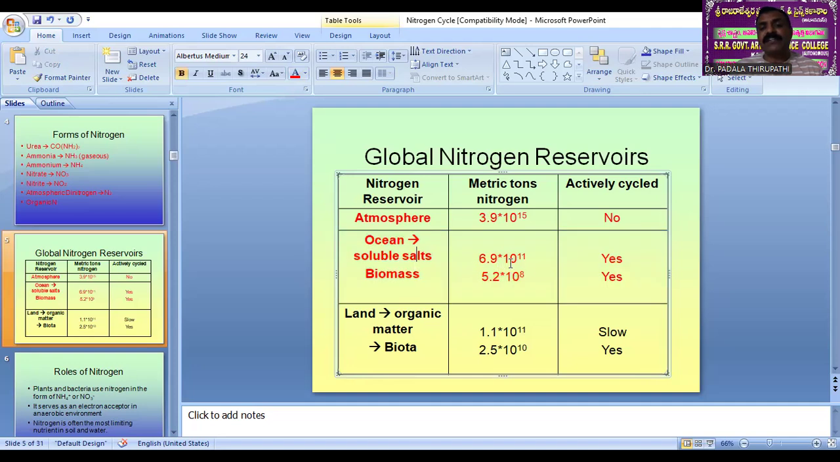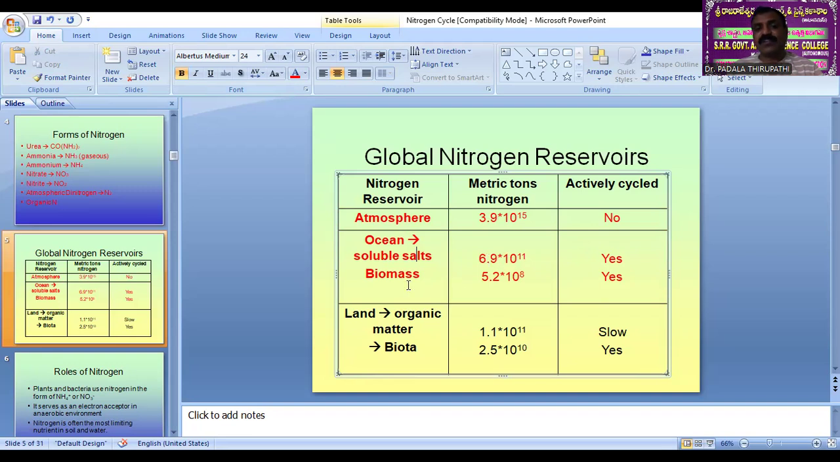Here it is 6.9 into 10 to the power of 11. So this is actively cycled. Why? Because so much of the living organism, a high amount of the biological organisms responsible for living in the oceanic environment, plants, even the animals, all animals which live inside the oceanic environment. So that's why a high amount of metric tons of nitrogen is actively cycled in oceanic soluble